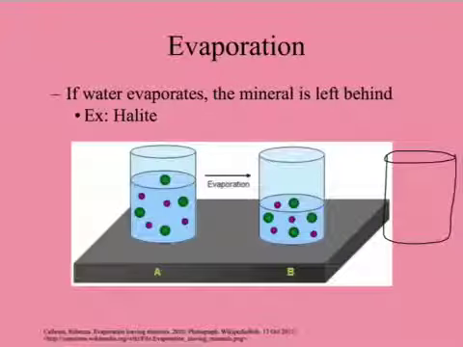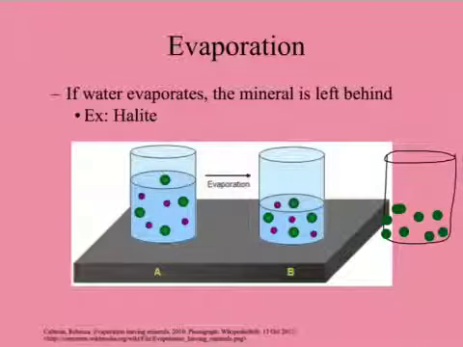The second way to form minerals is through evaporation. If there is water with minerals mixed into it, the water will evaporate, leaving behind just the minerals. If the water continues to evaporate, we're just going to have the minerals left behind. And that would form what is called an evaporite. One example of this is halite.